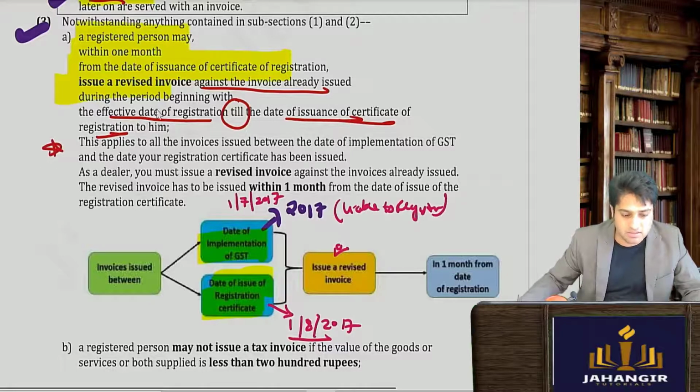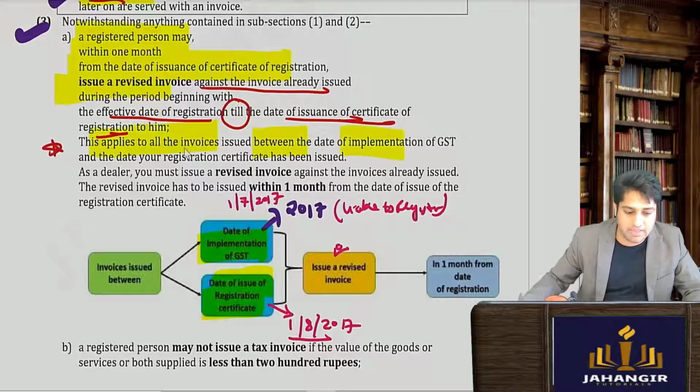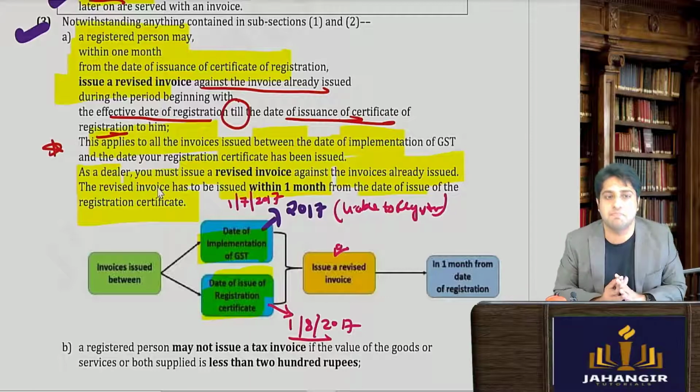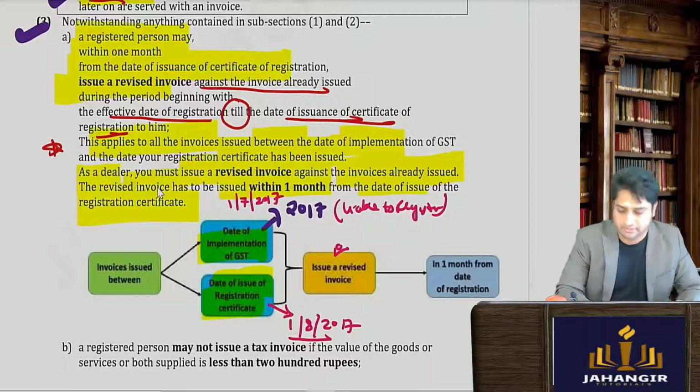This applies to all the invoices made between the implementation and the registration certificate being issued. Dealer must issue a revised invoice against the invoice already issued. The revised invoice is to be issued within 1 month from the date of the registration certificate. So very simple provision, but not very important.